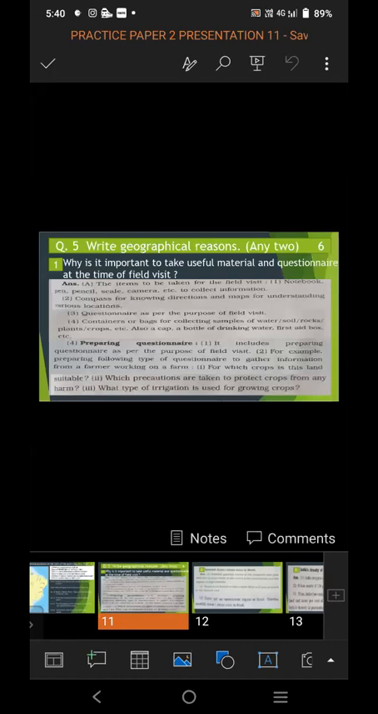For example, preparing the following type of questionnaire to gather information from a farmer working on a farm. The question should be of such type, for example: for which crop is this land suitable? Which precautions are taken to protect crops from any harm? What type of irrigation is used for growing crops? So in this way, you have to write a particular answer for a particular question. You have to write about the importance of the useful material and the questionnaire we are taking for the field visit.